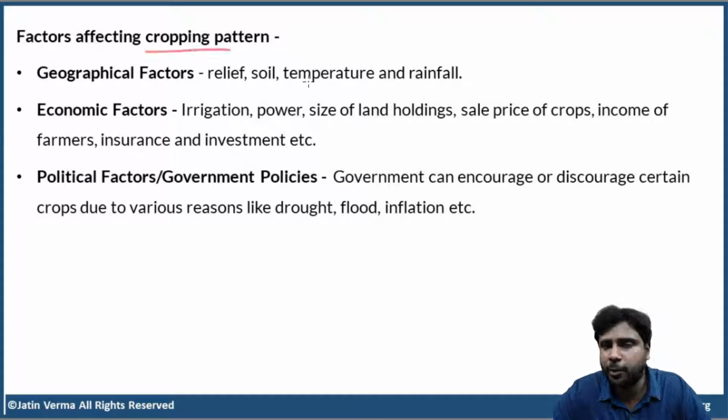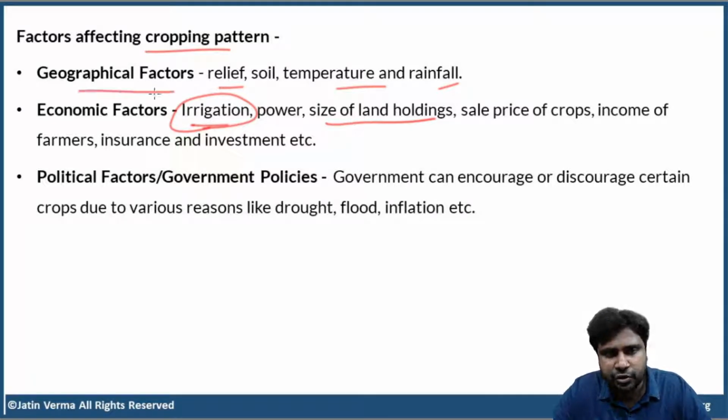Now, factors affecting cropping pattern. We have discussed relief, soil, temperature, rainfall. And now, you know the meaning of irrigation, right? So we are not going to discuss this. Let us discuss size of land holdings. Till here, we have completed geographical factors. We are still discussing factors that affect cropping pattern.